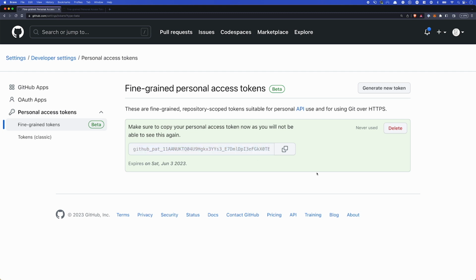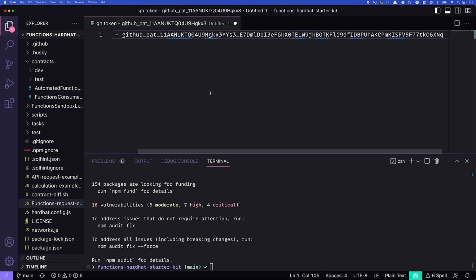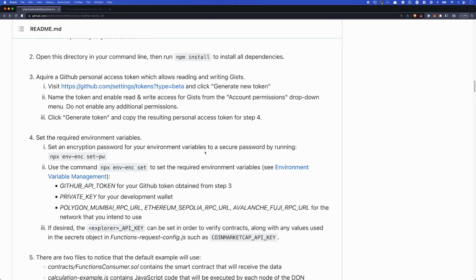And here we have the token. We'll need to copy this and use it later. We'll head to our starter kit. I'll just make a new file and we'll paste the token in here. So remember, this is private, right? You don't want to share this. I'll be removing this token after I get done recording this video, so it won't be of any use. But this is one of those pieces of information that you wouldn't want to share because it does give read and write access to your gists. All right, so we've got that value stored.